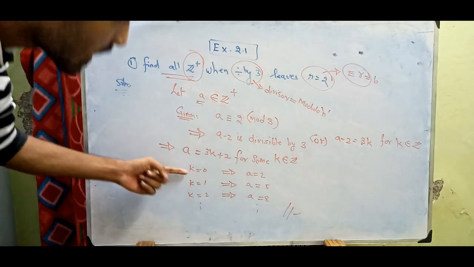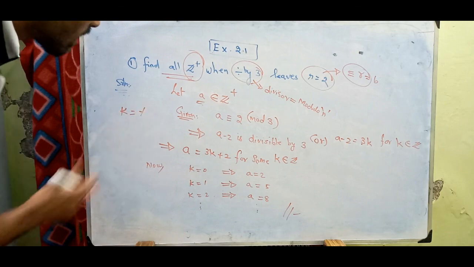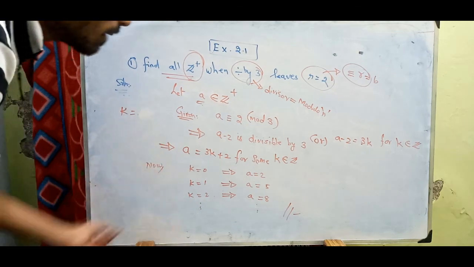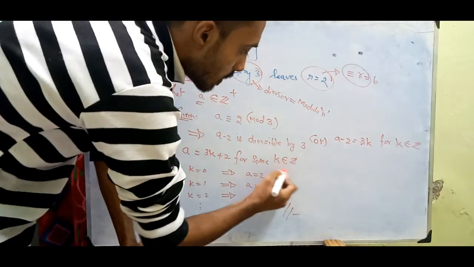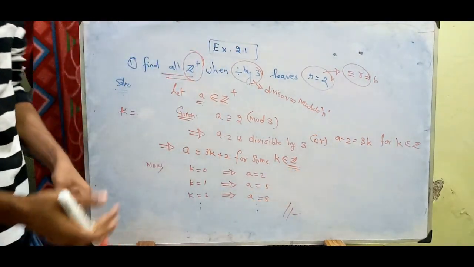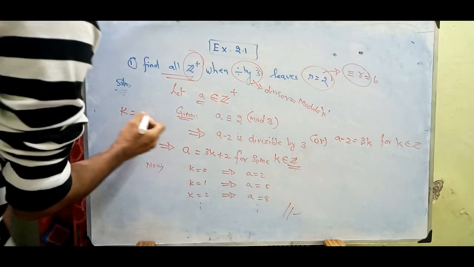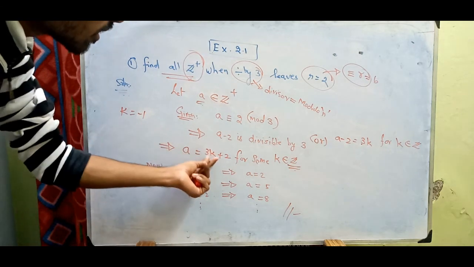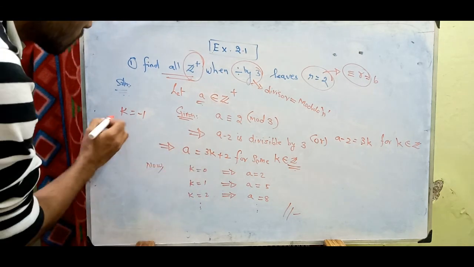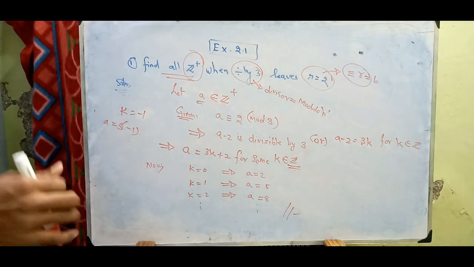Why have I taken k equal to 0, 1, 2 here? See, if you take k equal to minus 1, as I said, k clearly belongs to integers, so it will include 0, positive integers and negative integers as well. I didn't take k equal to minus 1. Why? Because if you put k equal to minus 1, a equals 3 times minus 1 plus 2.